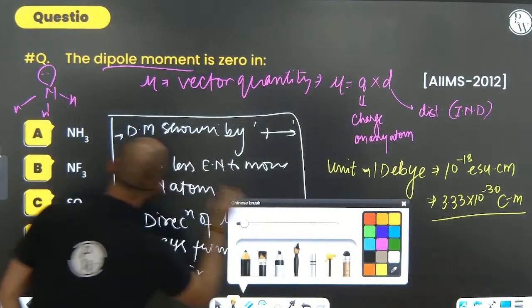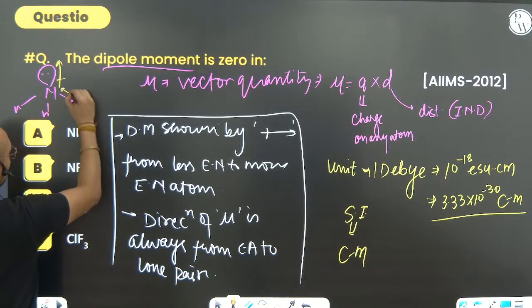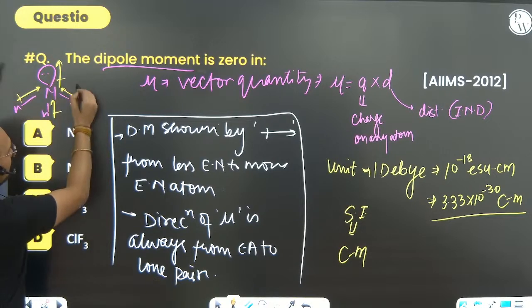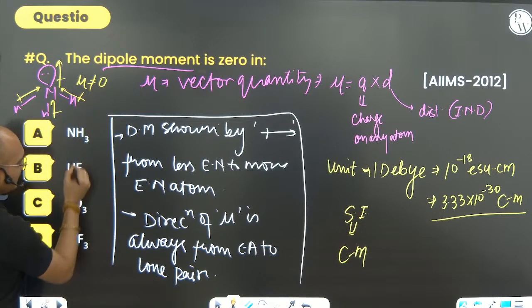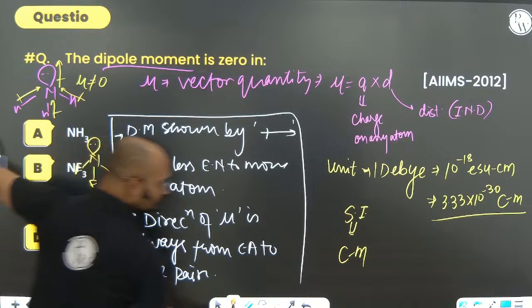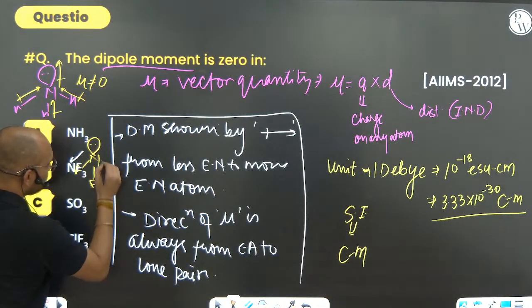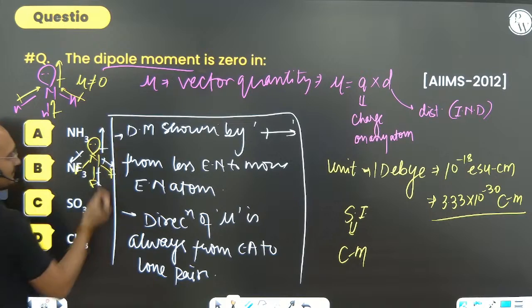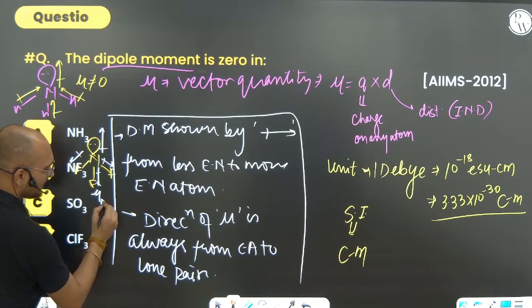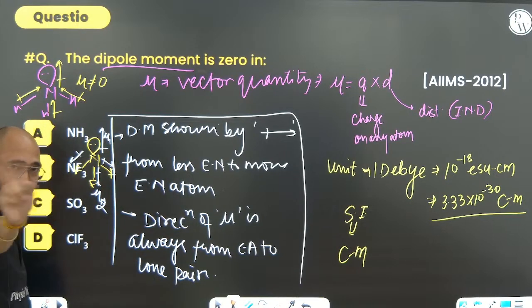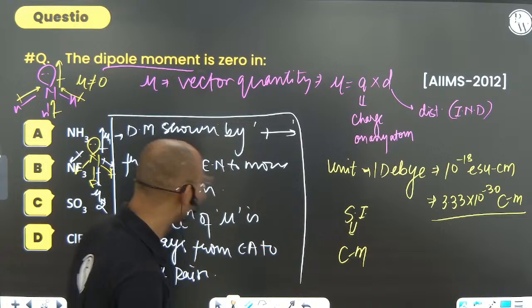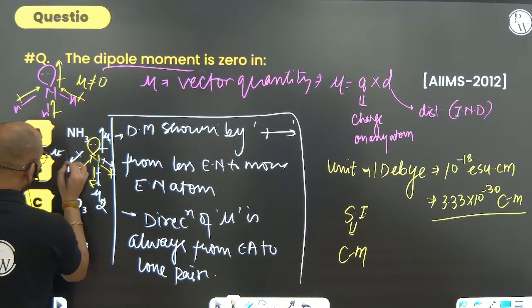Can you see it? So nitrogen to lone pair, hydrogen to nitrogen, hydrogen to nitrogen, hydrogen to nitrogen. Can you see all these mu will be added and mu will be non-zero for it. NF3: what about this, N, lone pair, F, F, F? So here fluorine is going to take the dipole moment towards it, but there is one lone pair upwards. So consider mu net is mu 2, and there it is mu 1. Mu 1, mu 2 can never cancel. I told you right now only the rule that atomic dipole and bonded dipole can never be cancelled. So it will also have mu non-zero.